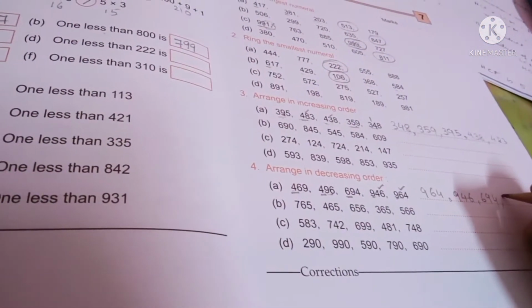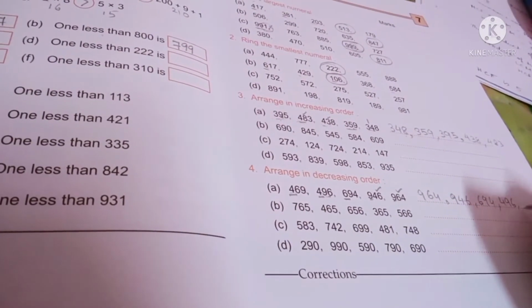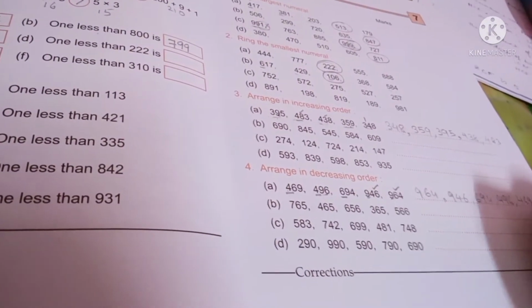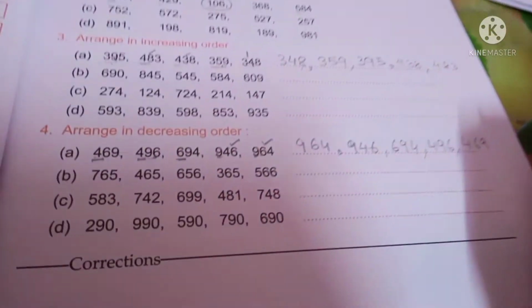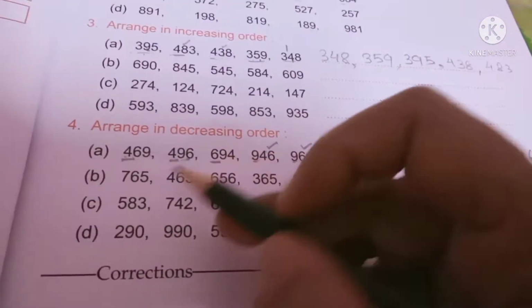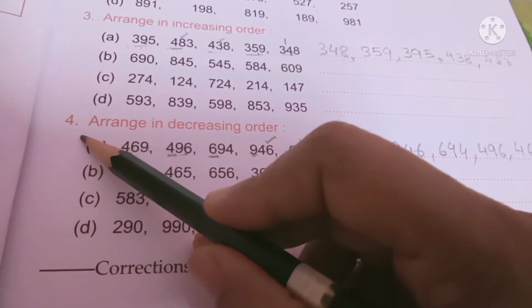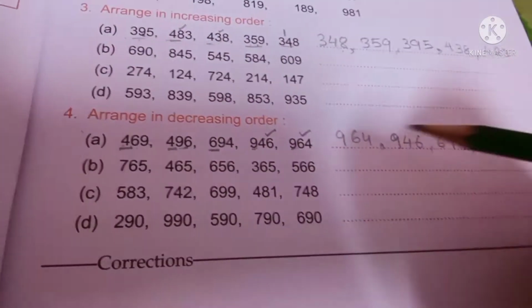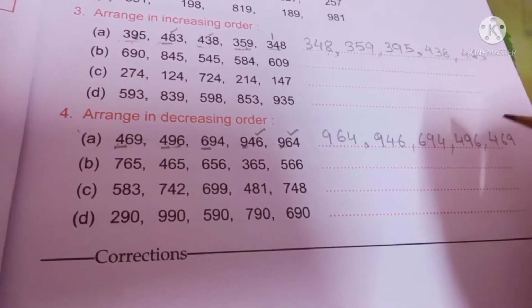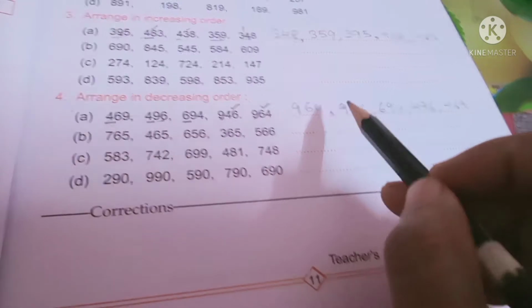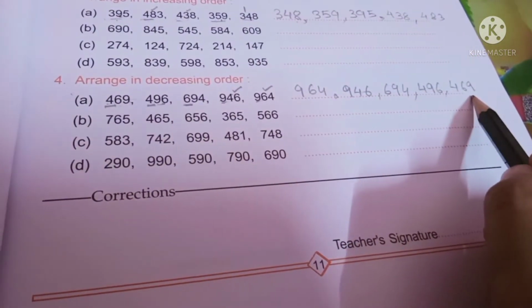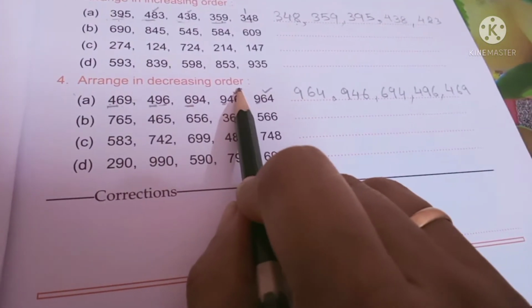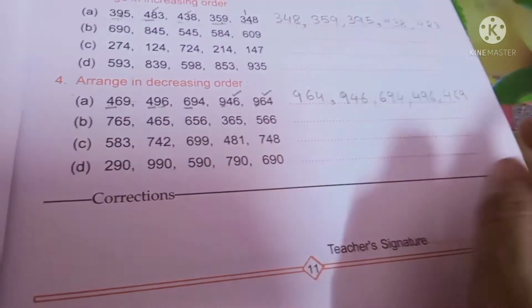So I will write 496 first and then I will write 469. So this is how I have to do question number 4, arrange in decreasing order. You will compare each number with one another and from biggest to the smallest you will write in decreasing order. Alright, now the rest you will do by yourself.